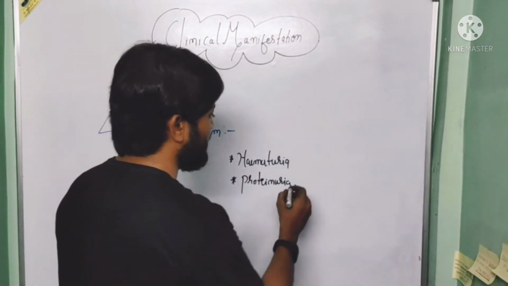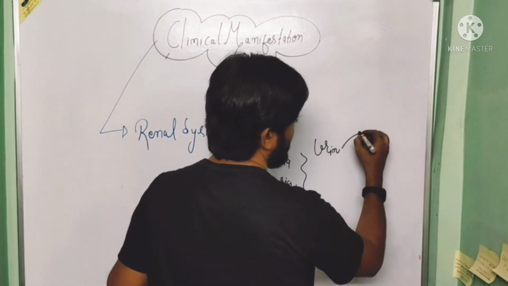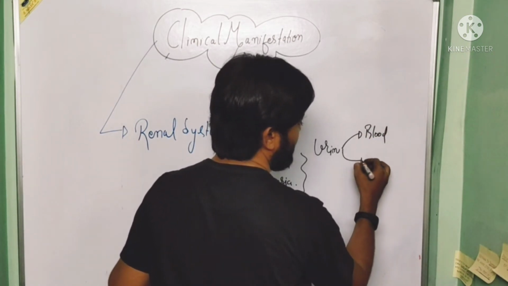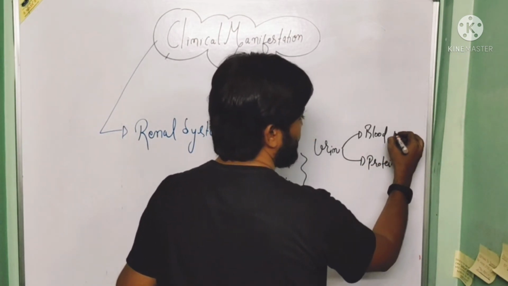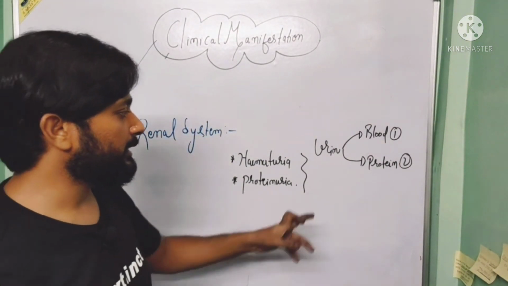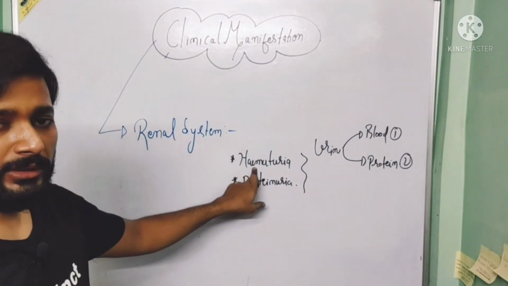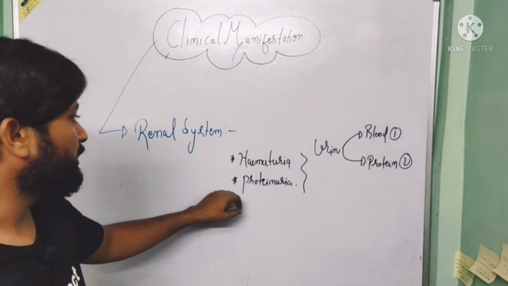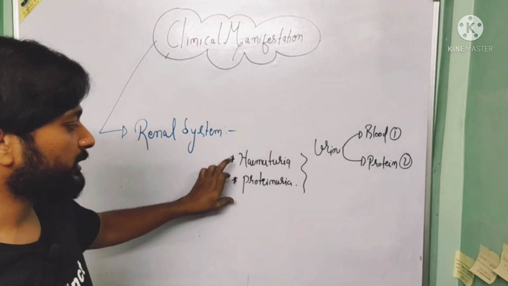What does it mean? It means that along with urine there is a presence of either blood or protein in the urine. These two conditions are associated with infective endocarditis. If the patient's urine contains blood, this condition is known as hematuria, and if it contains protein, this condition is known as proteinuria. So the clinical manifestations associated with the renal system are two: hematuria and proteinuria.